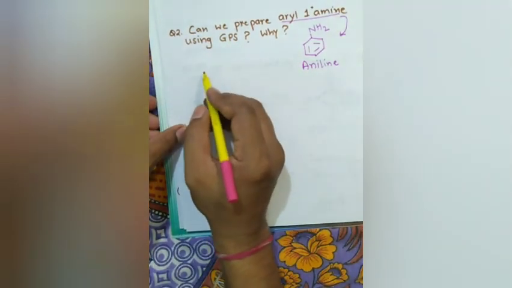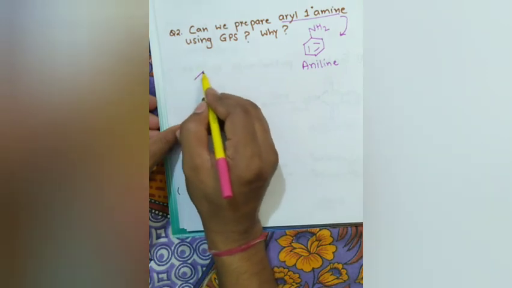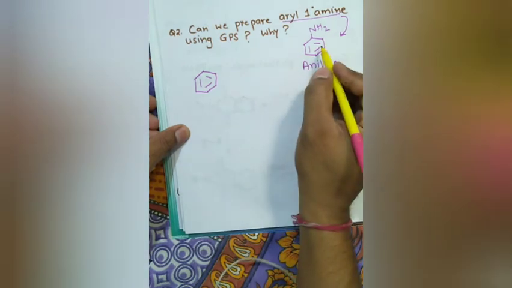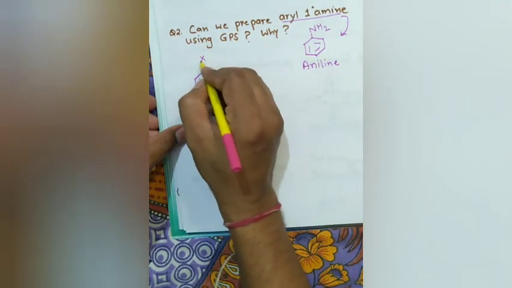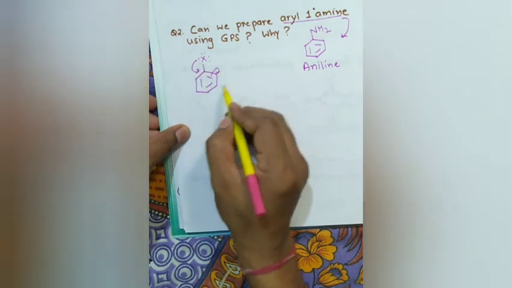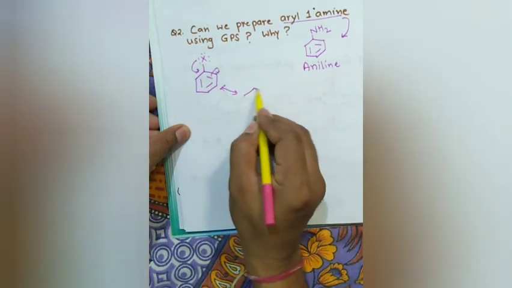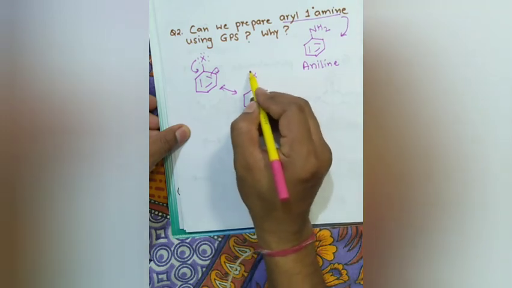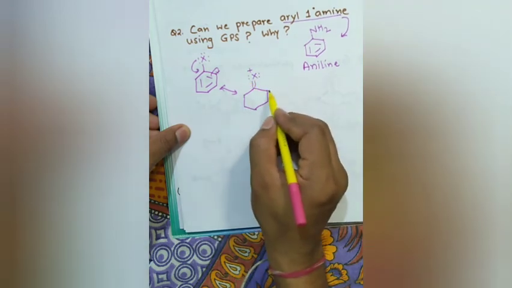If a halogen atom is there on benzene, then due to resonance, there is partial double bond. Due to this, they do not undergo nucleophilic substitution.